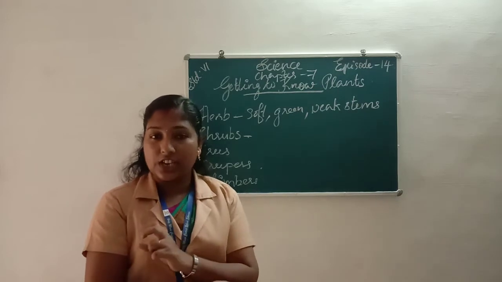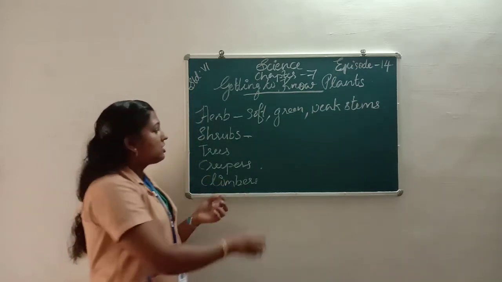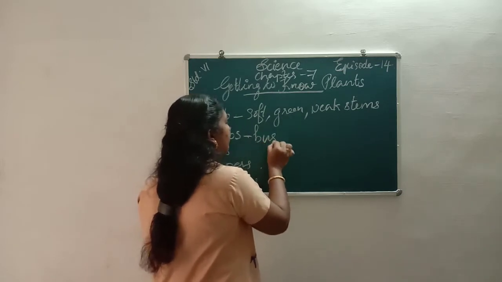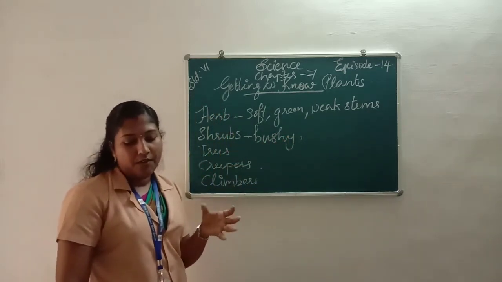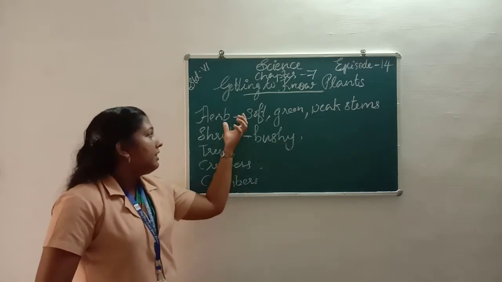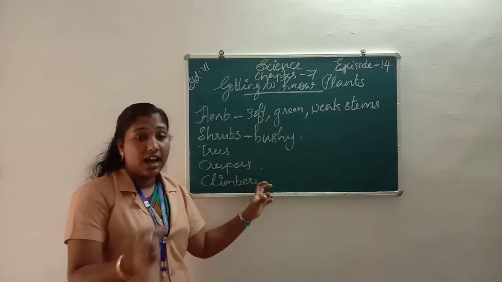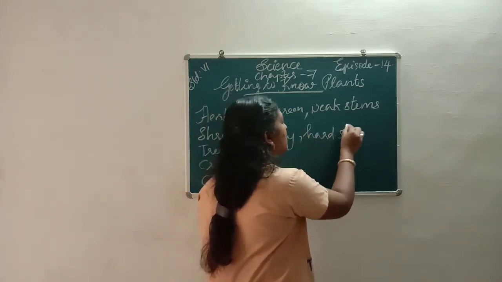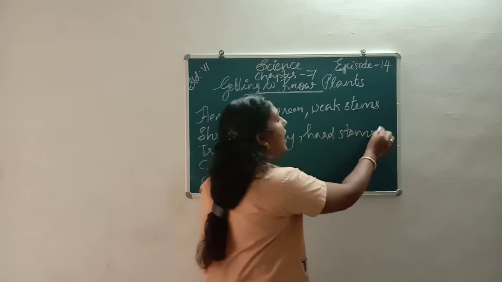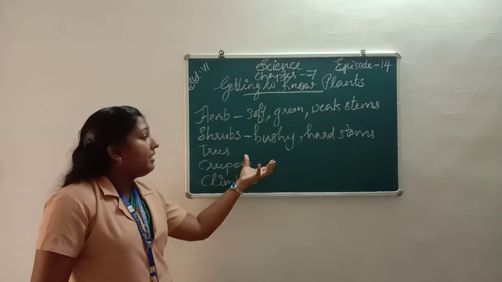Next one is shrubs. What are shrubs? Shrubs are bushy and have hard stems. The herbs have weak stems and the shrubs have hard stems that do not bend easily.